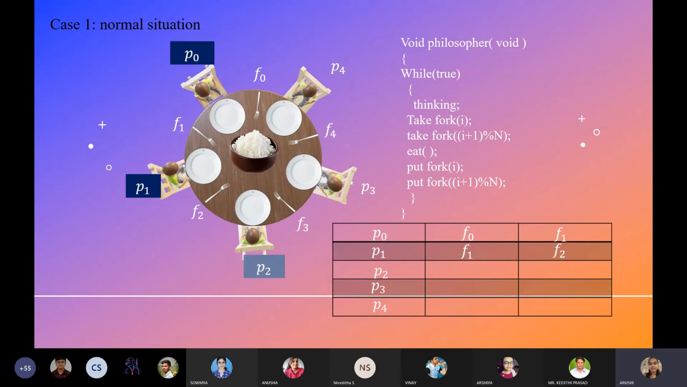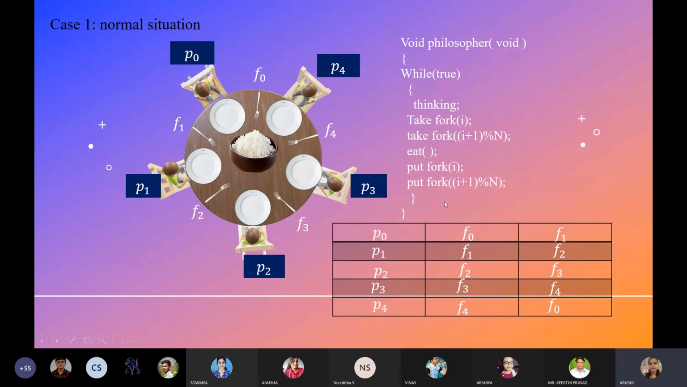Then P2 will come and he will pick the forks F2 and F3. And next P3 will come and he will pick the forks F3 and F4. Similarly, P4 will also follow the same, that is, he will pick the forks F4 and F0. If the philosophers come in serial manner, then there will be no problem of race condition.